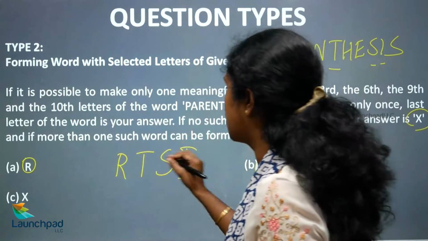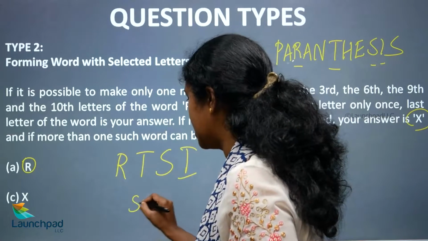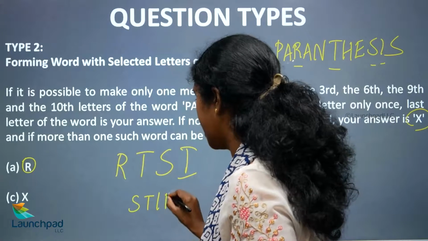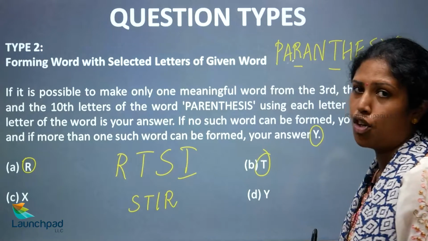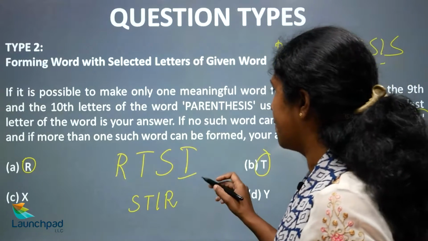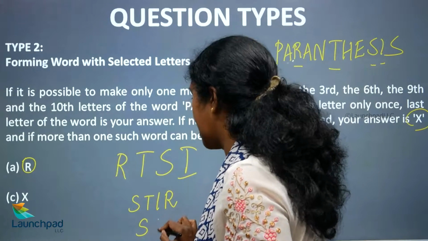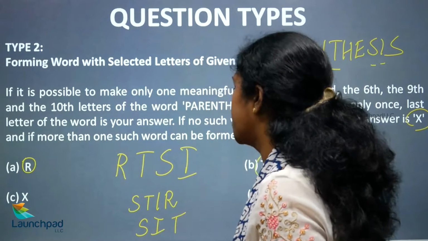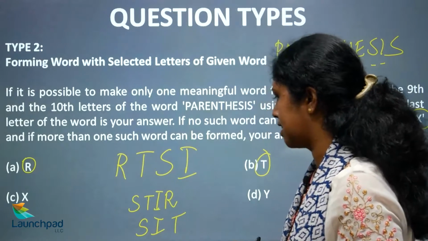So now let us try forming a word from this, okay. S-T-I-R. Yes, I am able to form the word S-T-I-R, stir, okay. Then you can also form the word S-I-T. I am also able to form the word sit, okay.